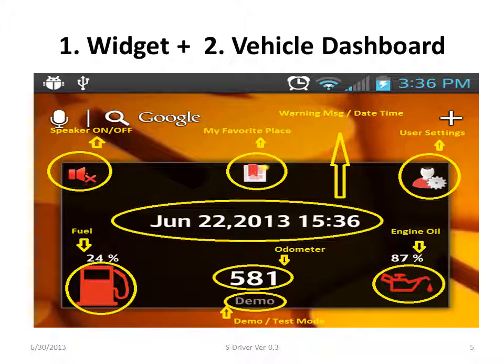So you can turn off the speaker, you can tap on favorite place which displays a separate screen, and for user setting if you tap it will display a separate screen. In the center, generally it will display all the warning messages and reminders. If nothing is there, by default it will show the time.